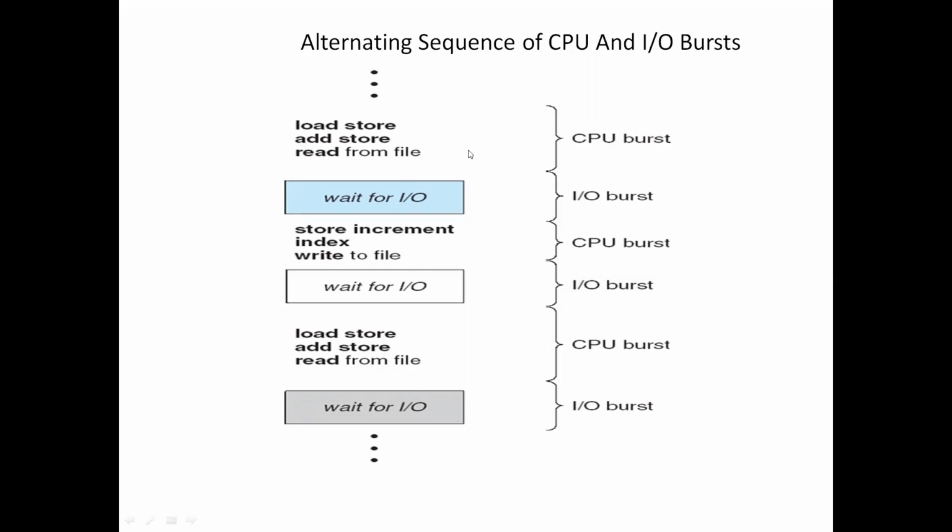Understood, right? How the process execution will be. A process consists of a set of CPU instructions and a set of IO instructions. CPU instructions are the CPU burst. IO instructions are the IO burst. The process execution always starts with a CPU burst, that will be continued by an IO burst, then next we have the CPU burst, and next the IO burst.